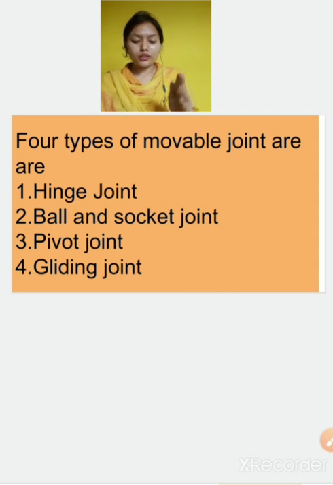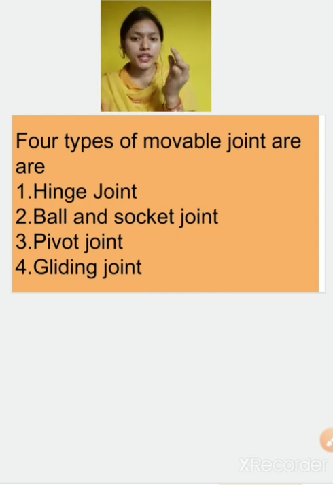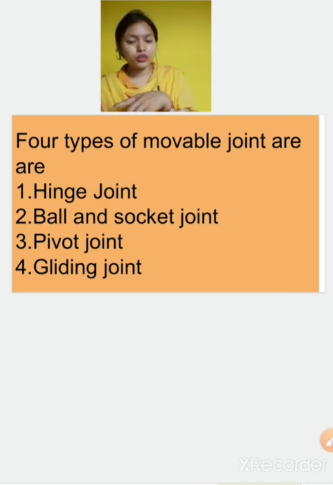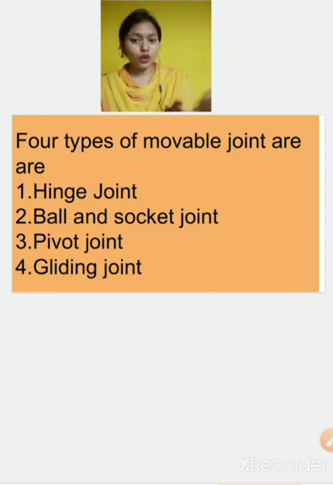And when a door is attached to a wall, you will see a hinge there. If this is a wall and this is your door, they are attached through a hinge. Through this hinge, the hinge joint comes, because we can open the door to a specific level, then close it, means forward and backward.